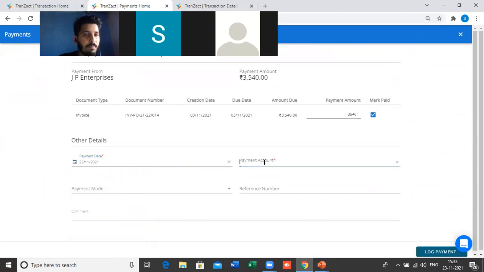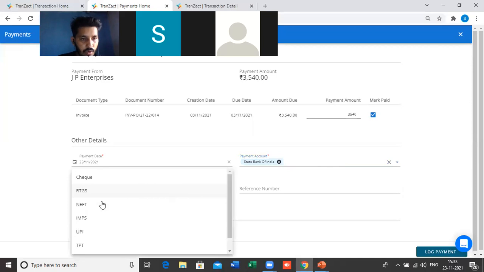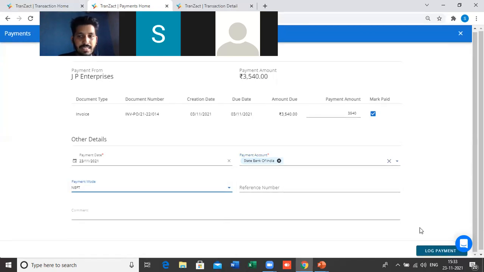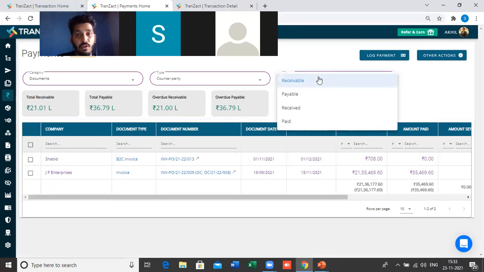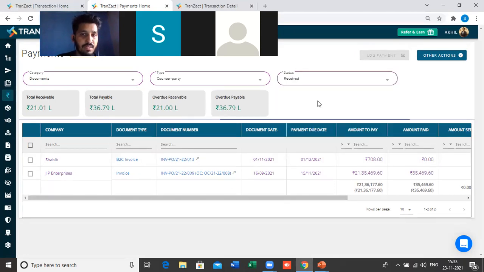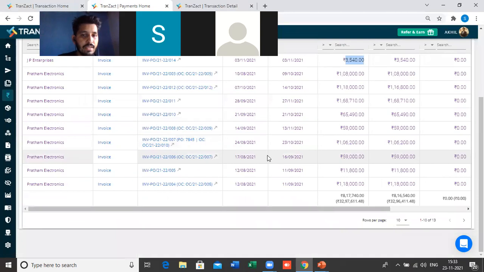Once you click on log payment, you have to add the details: the payment date, which is mandatory, and the payment account, the account in which the payment is reflected. For example, here I'm taking State Bank of India. You can select the payment mode, reference number, comments, and just click on log payment. Now you will see there are only two entries. One of my entries from the receivable has been transferred into the received section. That means we have logged the payment of 3,540. So this is my received amount.